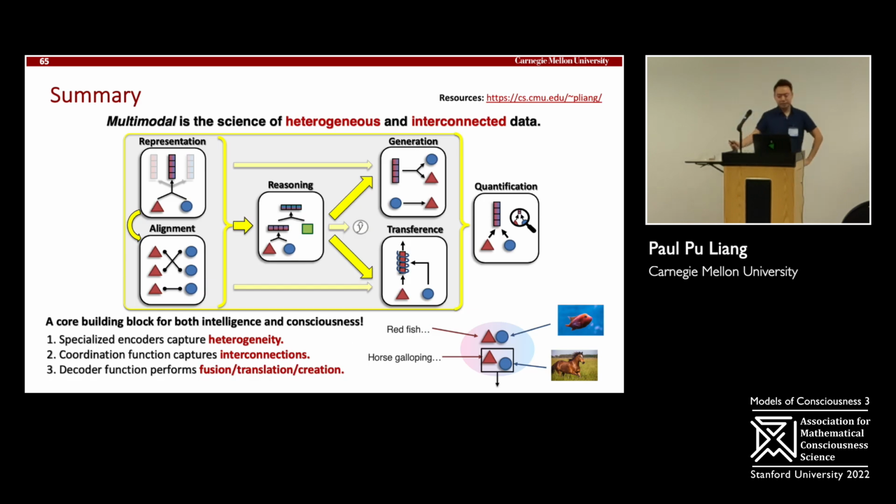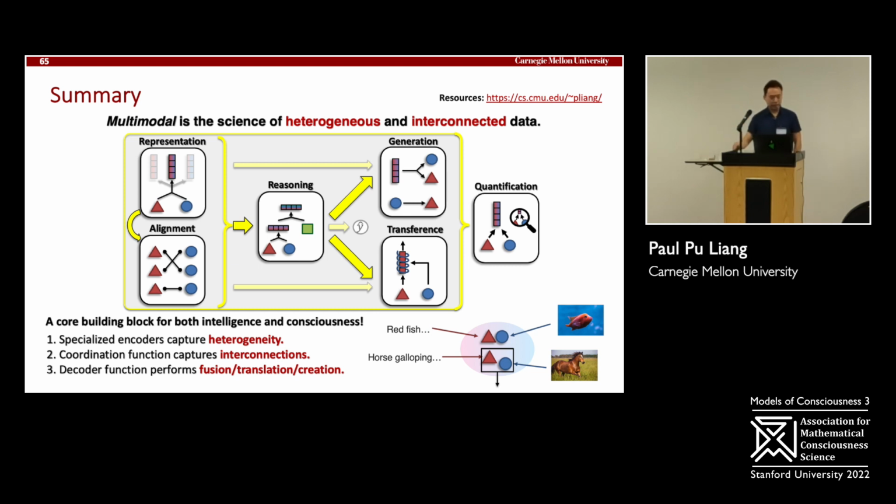So to summarize, we looked at 3 key things. As a basic introduction, multimodal is a science of heterogeneity and interconnections in our data. We looked at several key challenges of representing, aligning, reasoning, generating more data, or transferring information across modalities. And one key aspect is actually quantifying what these models are learning.